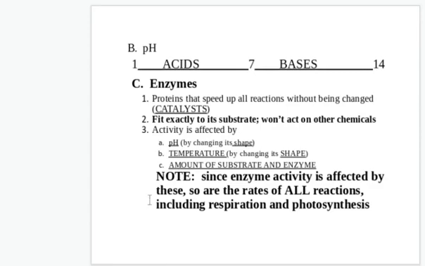So this is how it comes into being tested. Since enzyme activity is affected by pH and temperature, so is everything that you need to be alive, including respiration and photosynthesis. So they may ask a question about respiration or photosynthesis and say they're changing the temperature. And why does that affect it? It's because it changes the shape of the enzyme.